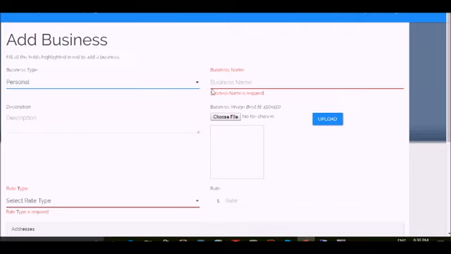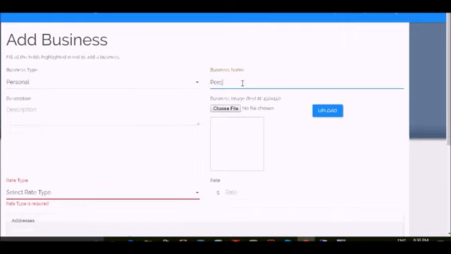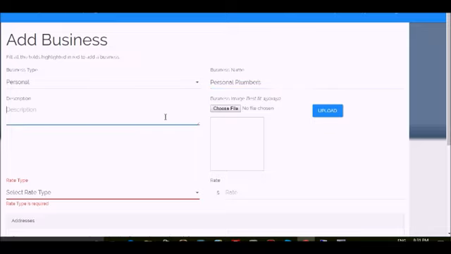Next, you can enter your company name in the business name section. So I'm going to call it Personal Plumbers. Next, you can add a blurb about your company. You can enter this information in the description section. So I'm going to say the best in town.